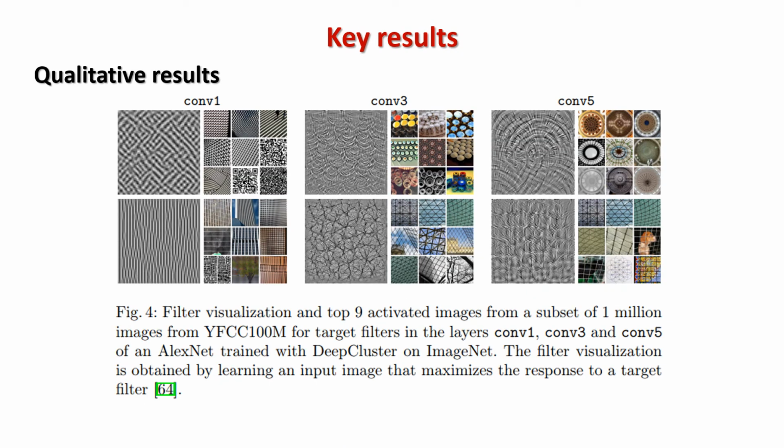Here are some visualization results from the clusters. The authors assess the quality of some target features by learning a synthetic image that maximizes the feature activations, and extracting the top 9 activated images that cause the highest activations. The slide shows result images for target features in layer 1, layer 3, and layer 5. From the results, we can see that by using the clusters, the layers can capture some textural structures, and the deeper the layer is, the larger and more complicated the textural structures that can be captured.